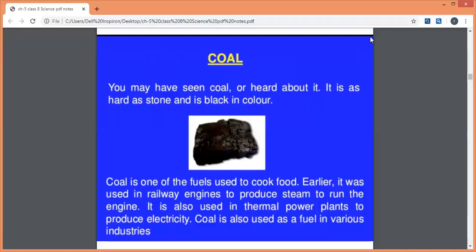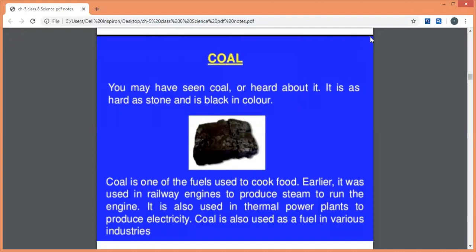So I think everybody has seen coal. It is hard as stone and it is black in color. Coal is one of the fuels which was used to cook food in earlier times. In earlier times, it was also used in the railway engines to produce steam to run the engine.